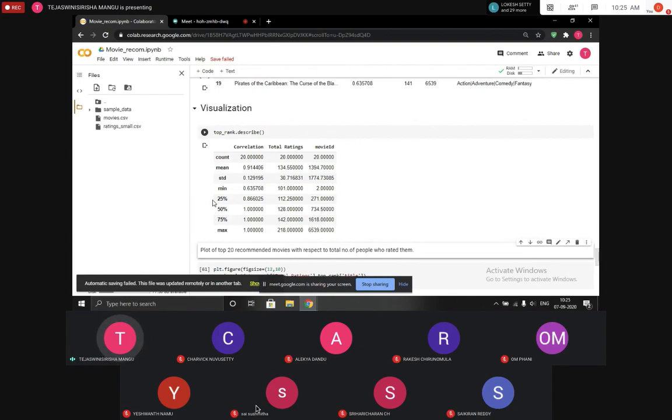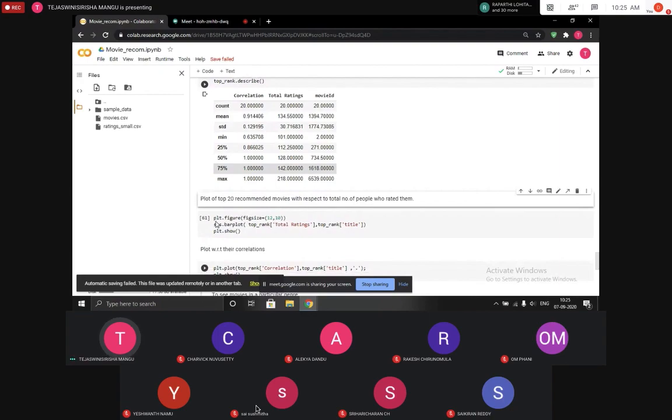The 25 percentile is the 25% mark below which values will be found. For example, if you take the 75% mark, at least 75% of the correlations are below it. The 75 percentile mark is basically 1. Similarly, the 50 percentile mark is also given here. We can also consider the 50 percentile mark as the median.